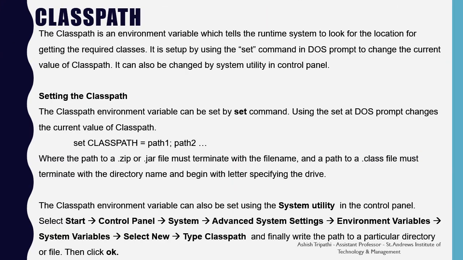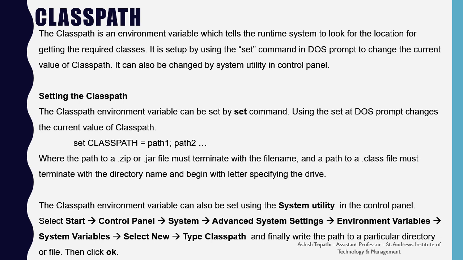Class path. The class path is an environment variable which tells the runtime system where to look for the required classes. It is set up by using the set command in the DOS prompt to change the current value of the class path. It can also be changed by the system utility in the control panel. Now, to set the class path, there are two cases.